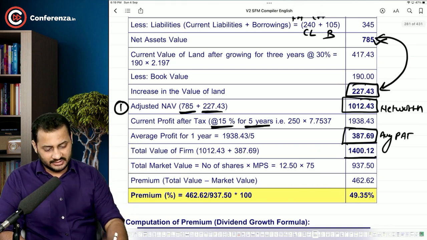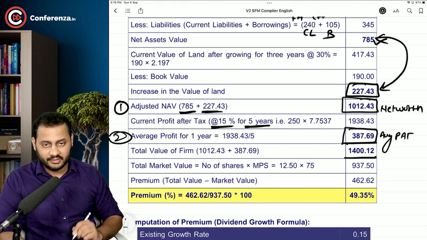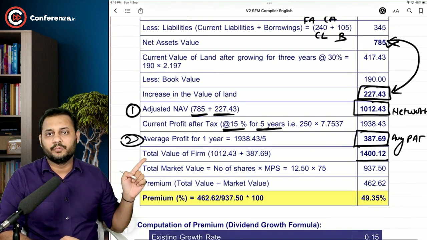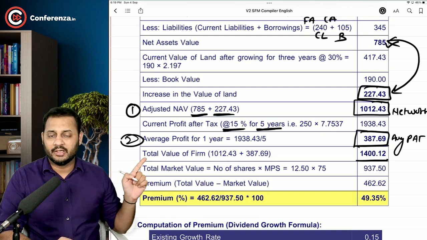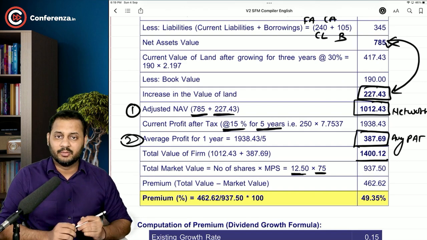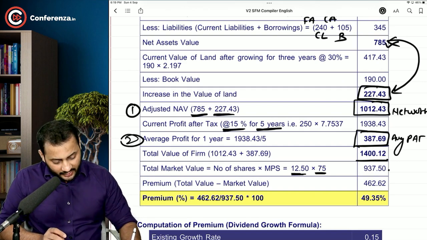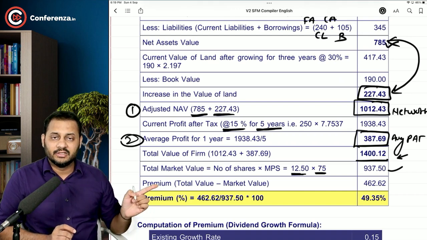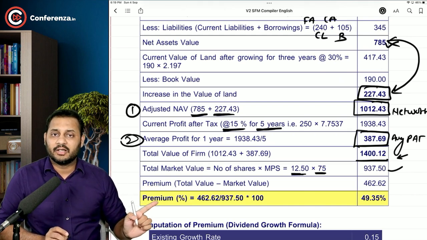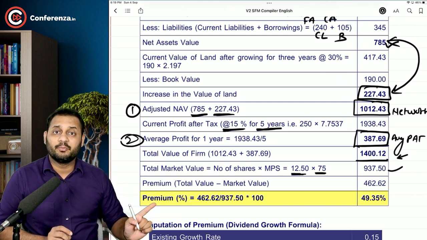So this is the second item, right? So the total value of the firm is 1400.12. This is what you should pay, but the current market value is 75 rupees multiplied by the number of shares. So this is the total value right now, and you are supposed to pay 1400, and the difference between these two is the total premium that you will be paying, and this premium calculated on the current market value will give you a premium in terms of percentage.